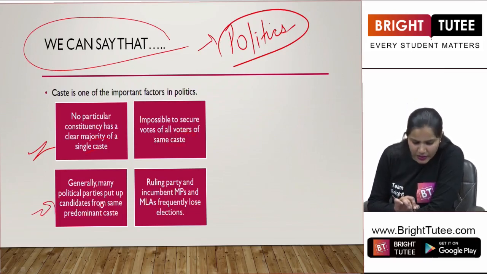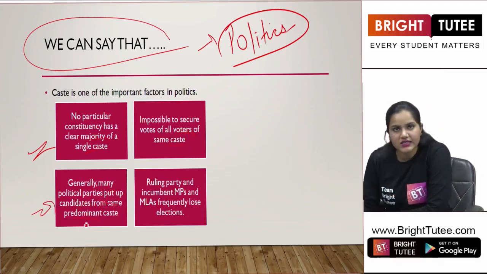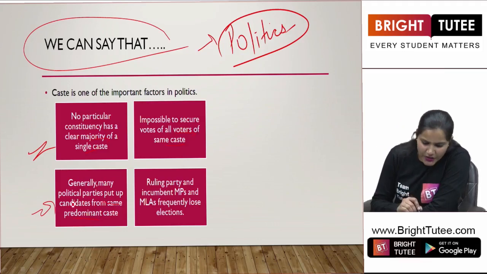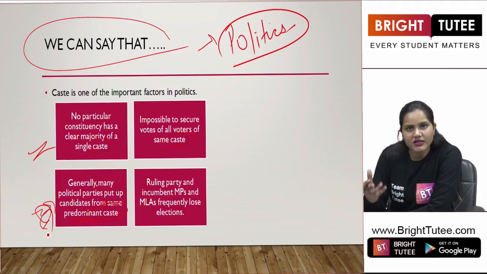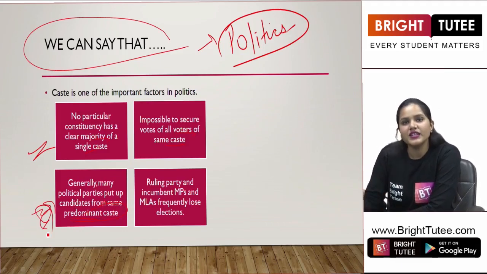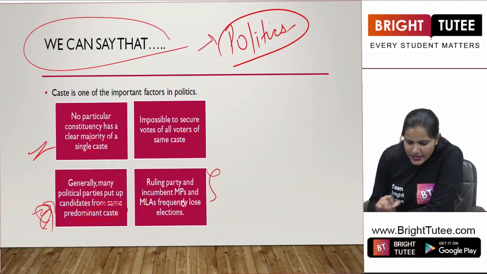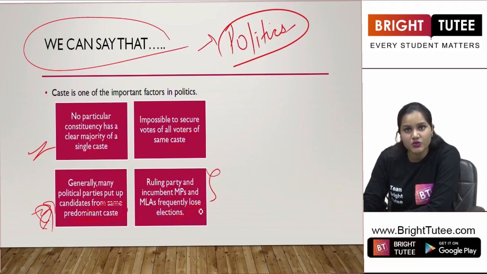Generally, many political parties put up candidates from the same predominant caste. Definitely, we see that these political parties are getting their candidates from the predominant caste, the same caste. Therefore, the vote is getting divided. The ruling party and incumbent MPs and MLAs frequently lose elections. Yes, students.